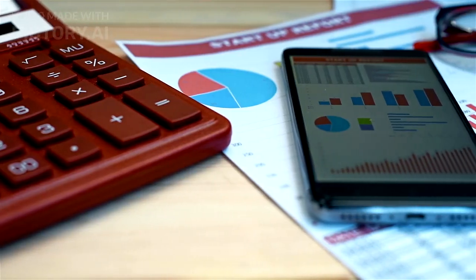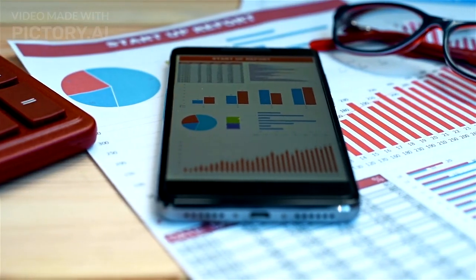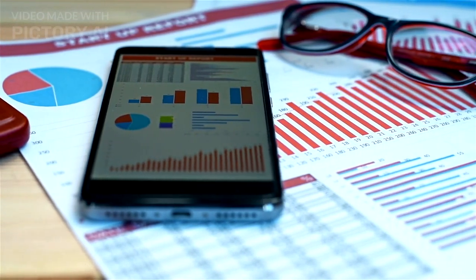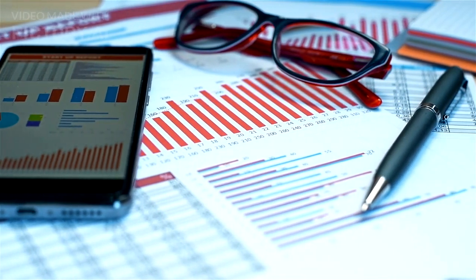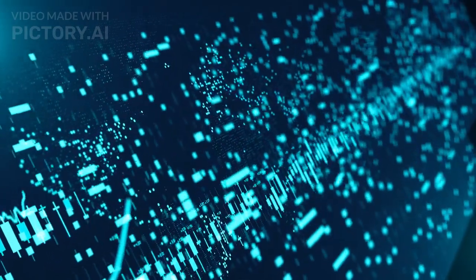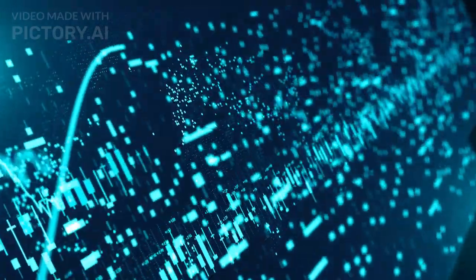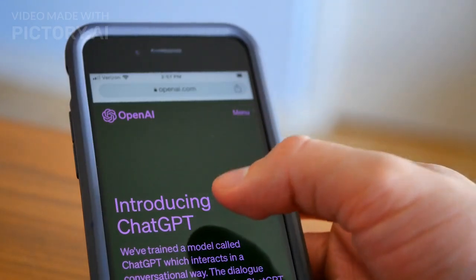When analyzing stock results provided by ChatGPT, it's essential to focus on key metrics such as earnings per share, EPS, price to earnings, P/E ratio, revenue growth, and market capitalization. These indicators give you a snapshot of a company's financial health and growth potential. To assess the reliability of the information,